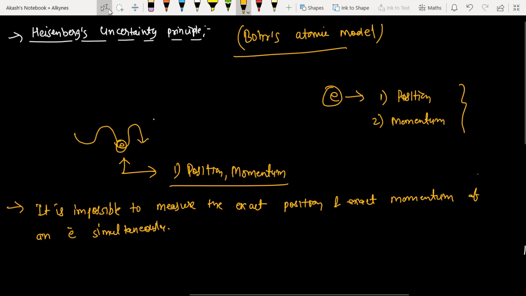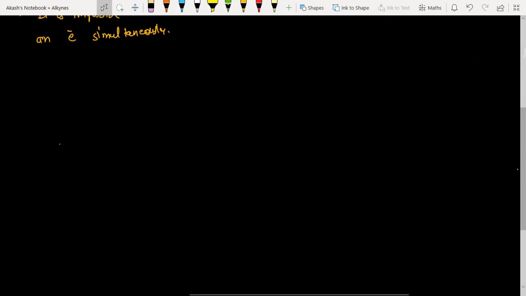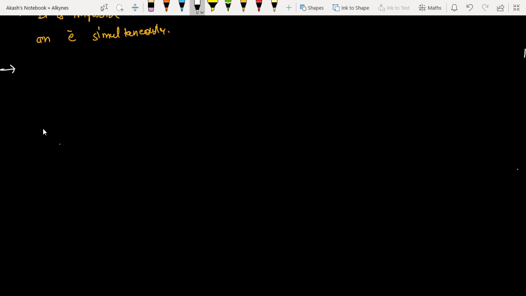So first of all, let's try to understand what mathematical expression was given by Heisenberg. First, let x naught be the exact position of the electron, and x be the predicted position.